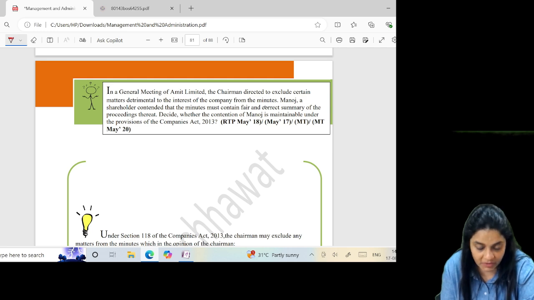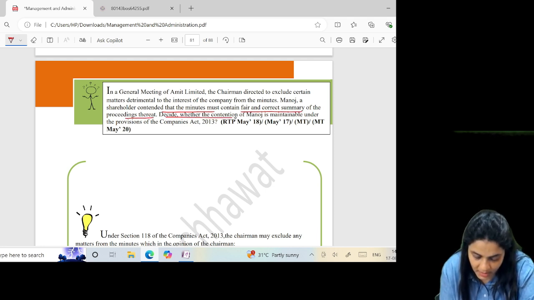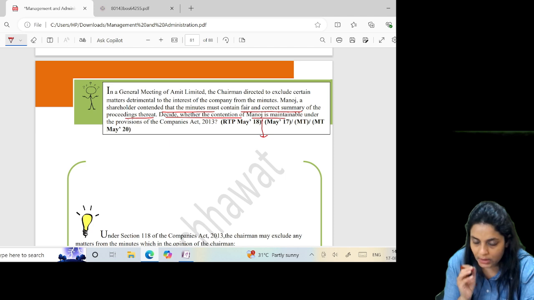In the general meeting of Amit Limited, the chairman directed to exclude certain matters detrimental to the interest of the company from the minutes. Manoj, a shareholder, contended that the minutes must contain a fair and correct summary. Decide whether the contention of Manoj is maintainable. Yes, it should contain a true and fair view.